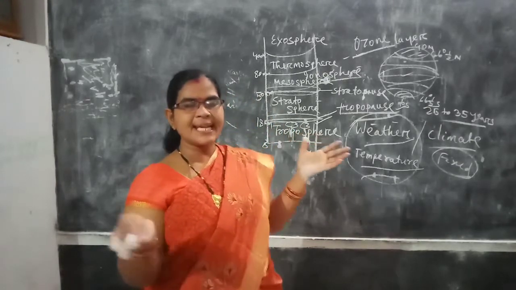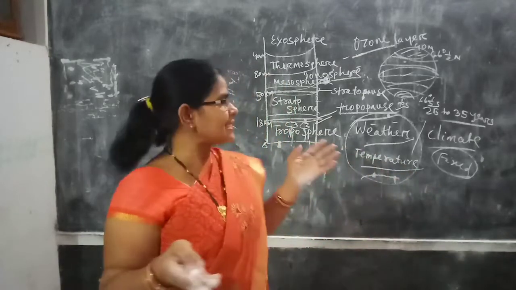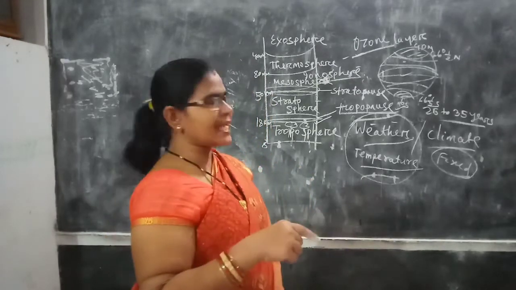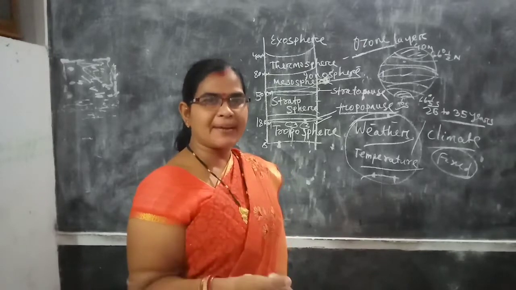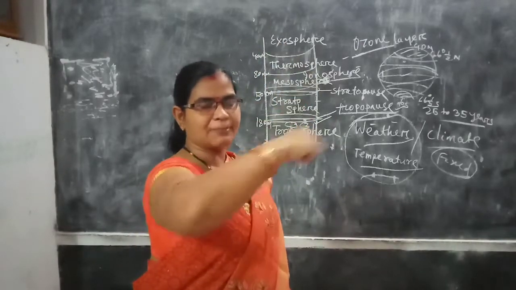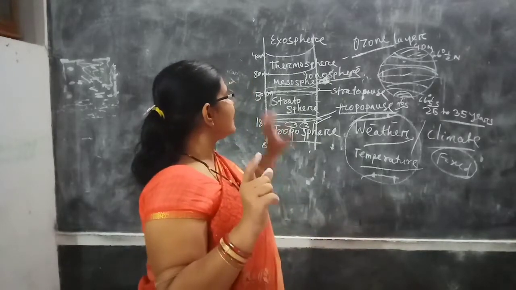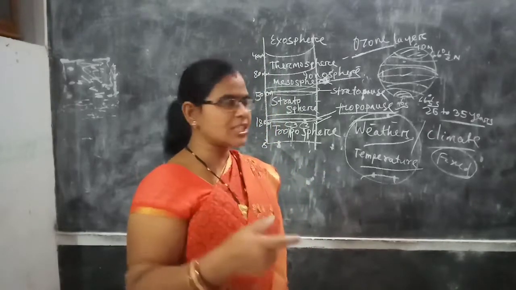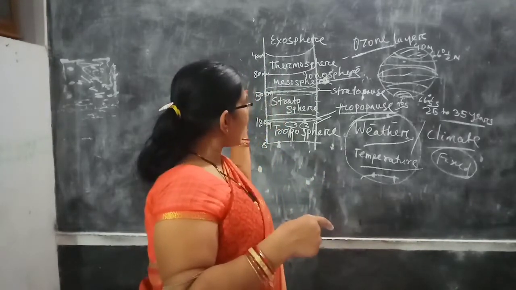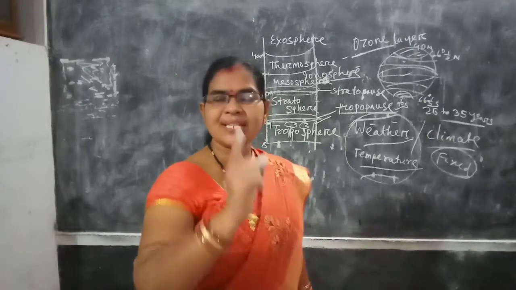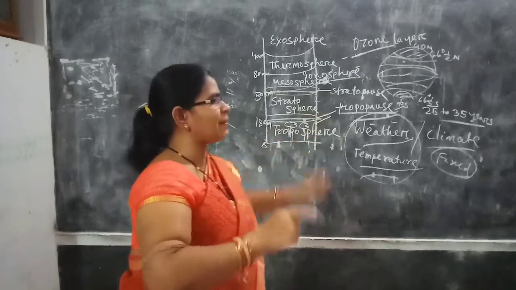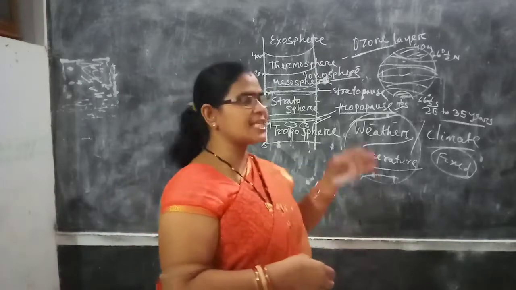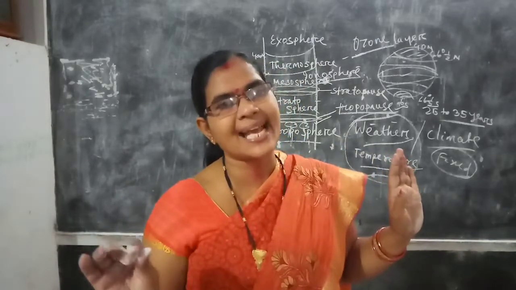Now, what are the greenhouse gases? Once again, let me remind you: carbon dioxide, carbon monoxide, ethane, methane, propane, and chlorofluorocarbon, which has been used in aeroplanes as a propellant. These gases are called greenhouse gases, and they are very dangerous for us because they have invited global warming, which is a question mark on the existence of our earth. But we are worthy heirs. What can we do? We can go for massive plantation. This is all about today's class. Have a nice day.